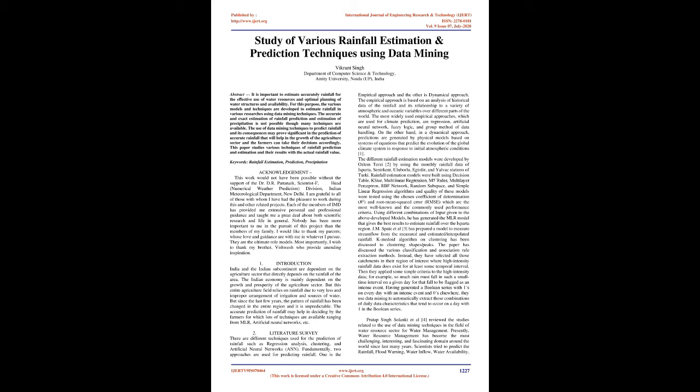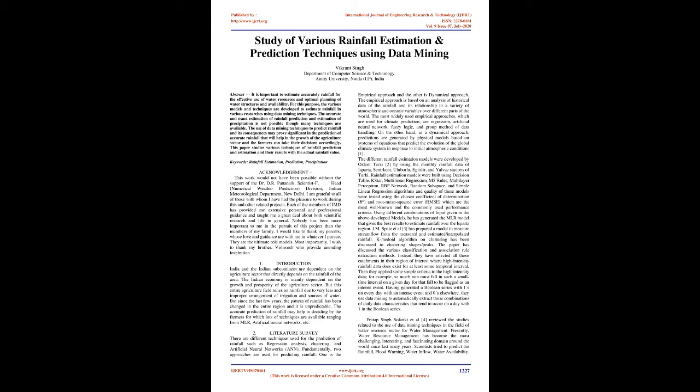data mining techniques. The accurate and exact estimation of rainfall prediction and estimation of precipitation is not possible, though many techniques are available. The use of data mining techniques to predict rainfall and its consequences may prove significant in the prediction of accurate rainfall that will help in the growth of the agriculture sector, and the farmers can take their decisions accordingly. This paper studies various techniques of rainfall prediction and estimation and their results with the actual rainfall value. Keywords: rainfall estimation, prediction, precipitation.